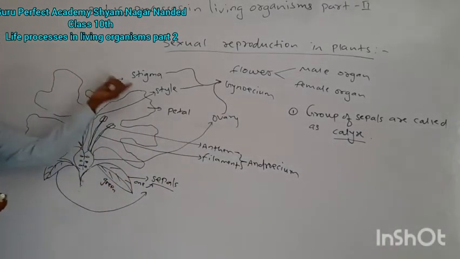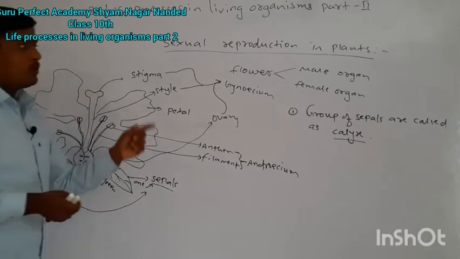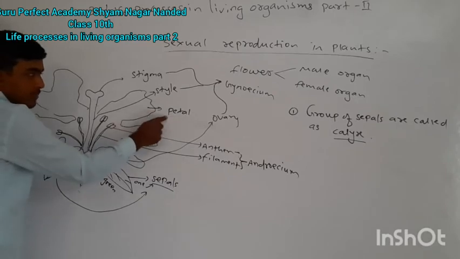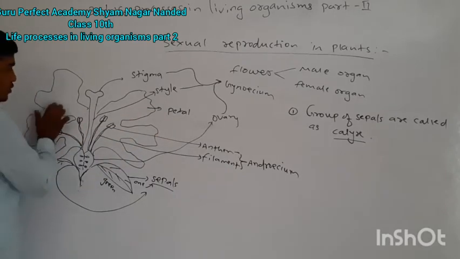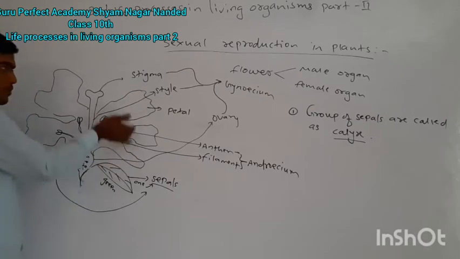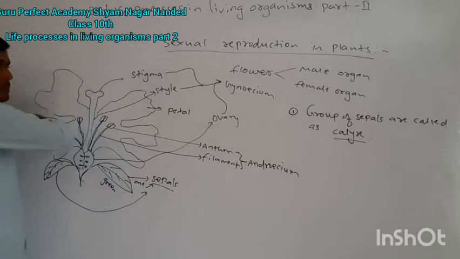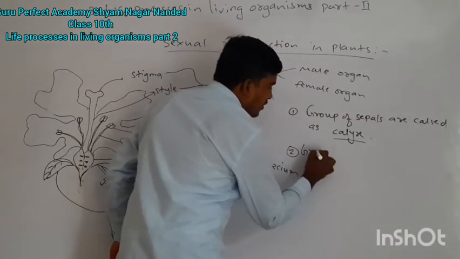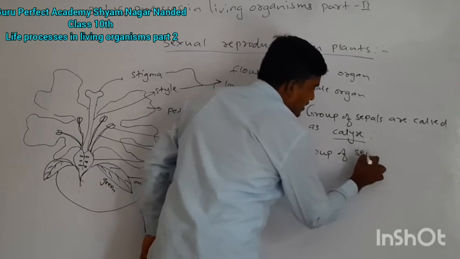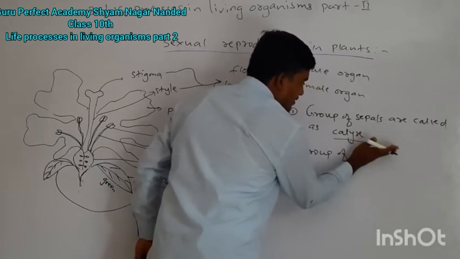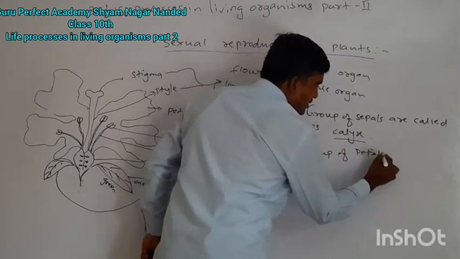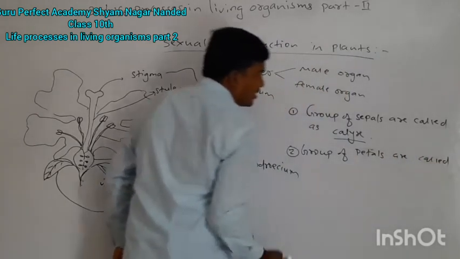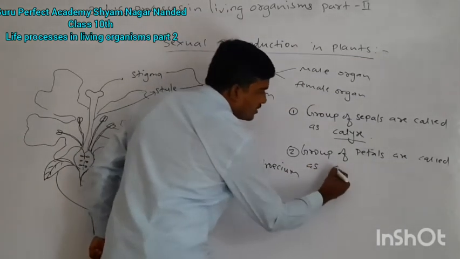Singly, it is called a petal, a single petal, but here we have 1, 2, 3, 4, 5 petals. A group of petals is called corolla.